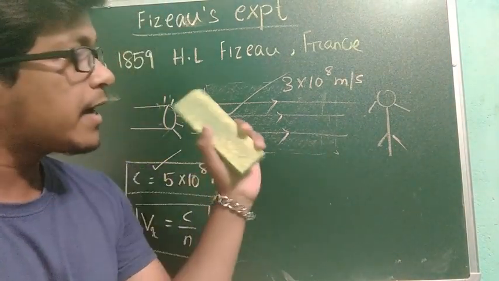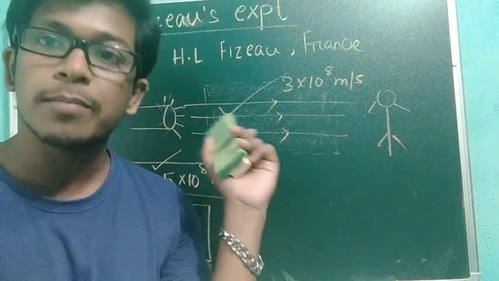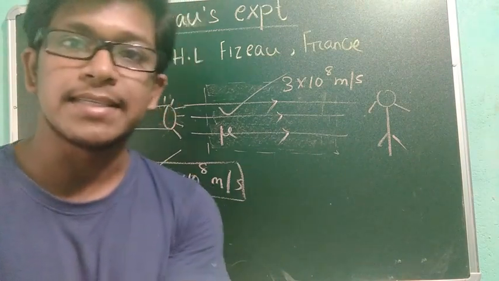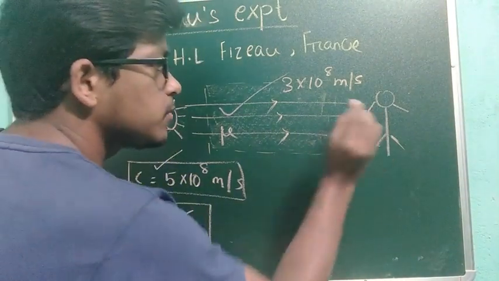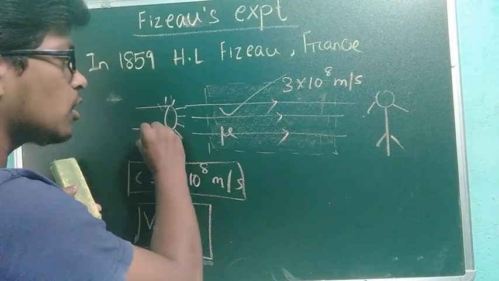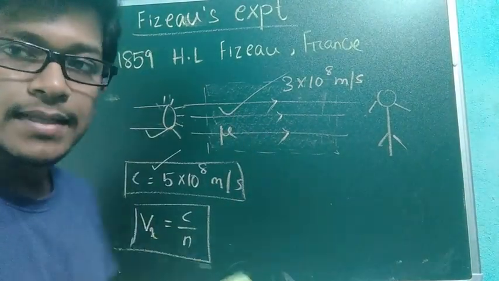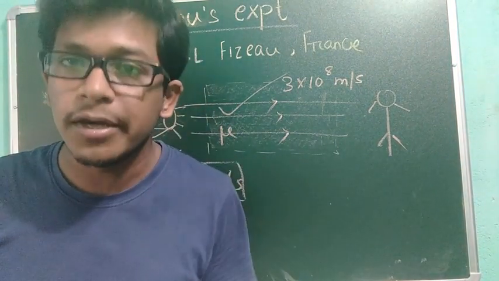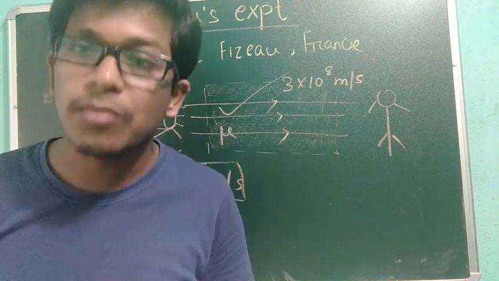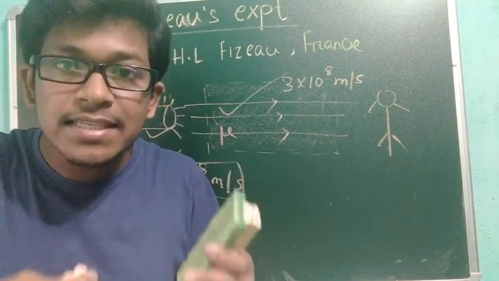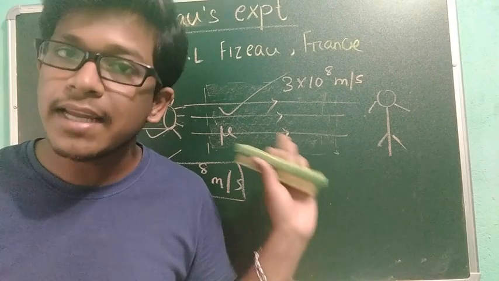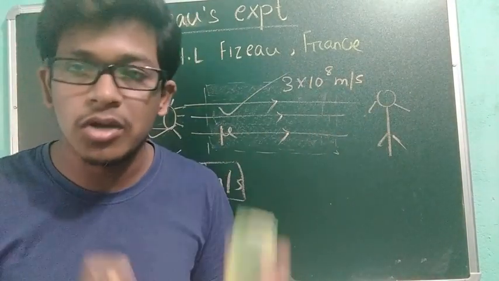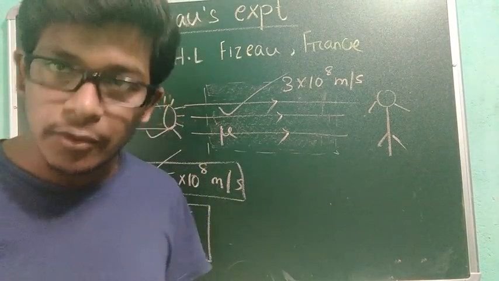Fizeau considered that light propagates at 3 into 10 to the power 8 meter per second in a constant medium. But if the medium is changed, with the light and observer there, what did he think? He thought to change the medium. That means there will be some motion in the medium, some change in the orientation of the medium. Then what is the change in the velocity of light? Is it still 3 into 10 to the power 8 meter per second, or is there some increase or decrease in the velocity of light? He did the experiment. You got what I told?